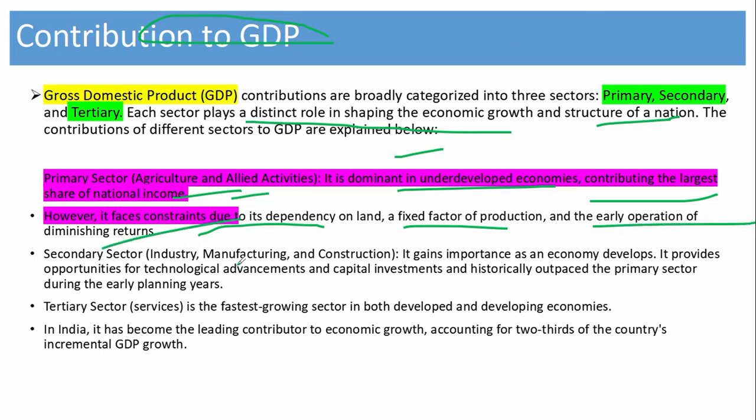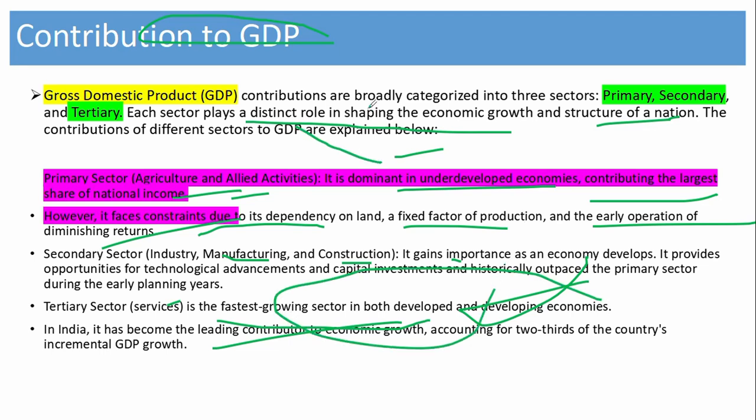The secondary sector includes industry, manufacturing, and construction. It gains importance in economic development. It provides opportunities for technological advancement and capital investment, and historically outpaced the primary sector during the earlier planning years. That's how the tertiary sector contributes to GDP. The tertiary sector in our country is the fastest growing sector. It has become the leading contributor of economic growth, accounting for two-thirds of the country's incremental GDP growth. You can quote this in the mains examination, the UPSC examination.